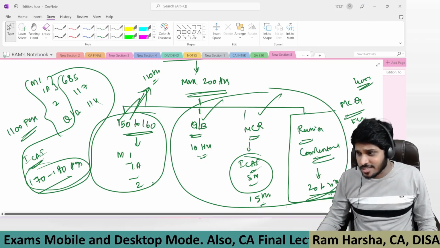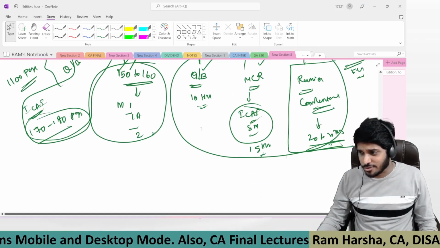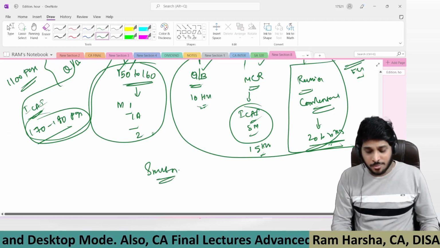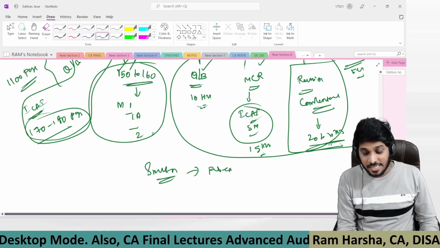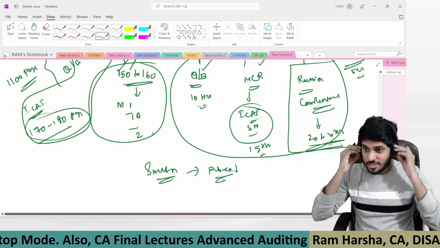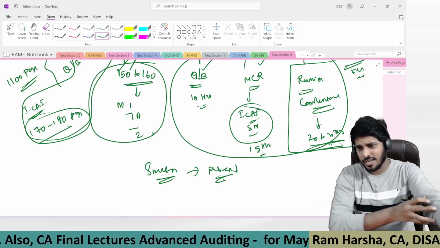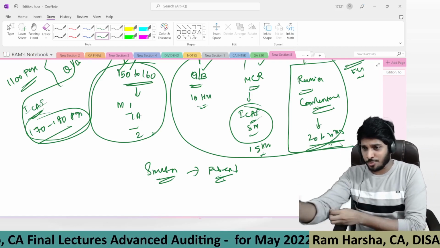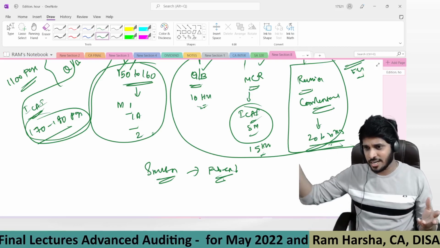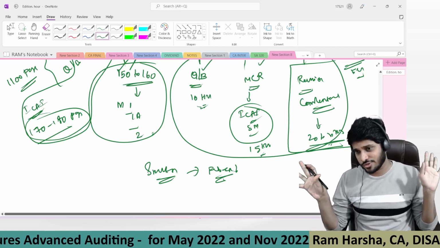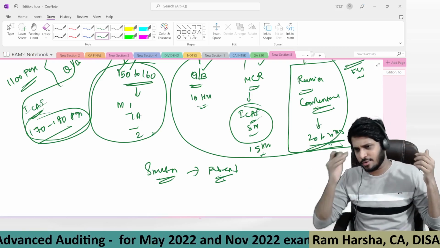Sir, we heard something about smart notes. What about that? Smart notes, I'm writing it now. Probably it will be ready by February end. Yeah, it will take up to February end or the March first week also. Then I'll publish a hard copy. Whoever wants, you can buy. I will be keeping it at cost price. I don't want to make any margin out of it. So if it is 300 rupees cost, I'll collect 300 from you. If it is 200, I'll collect only 200 from you. Smart notes are only available for sale to my students.